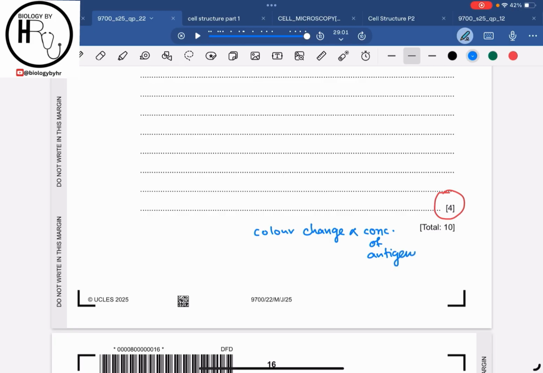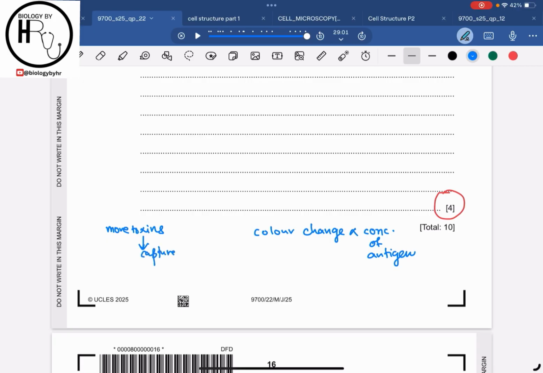Now how will it be directly proportional to the concentration of the antigen? We know that the more toxins there are in the sample, the more toxins will go and bind to the capture antibodies, right?